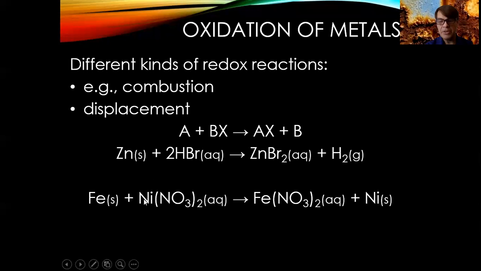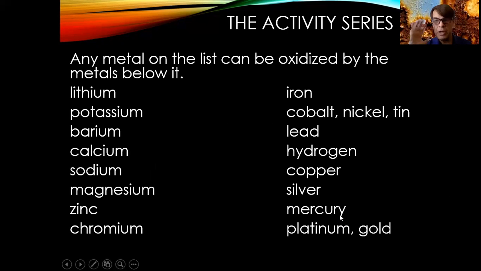But the nickel goes from +2 to neutral. It gains 2 electrons. It is reduced. So the nickel is reduced, and then the iron is oxidized. And so we have a displacement. The nitrate is displaced from the nickel to the iron. Okay, so we have 2 different kinds of redox reactions here, one involving an acid, one involving a salt. We want to end this video with what's called the activity series.